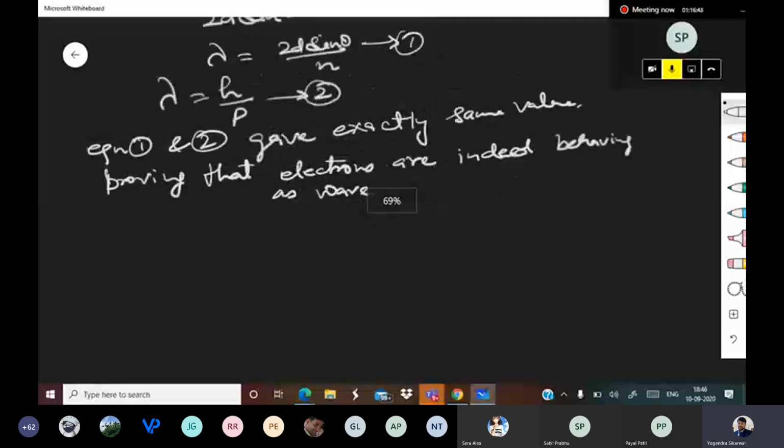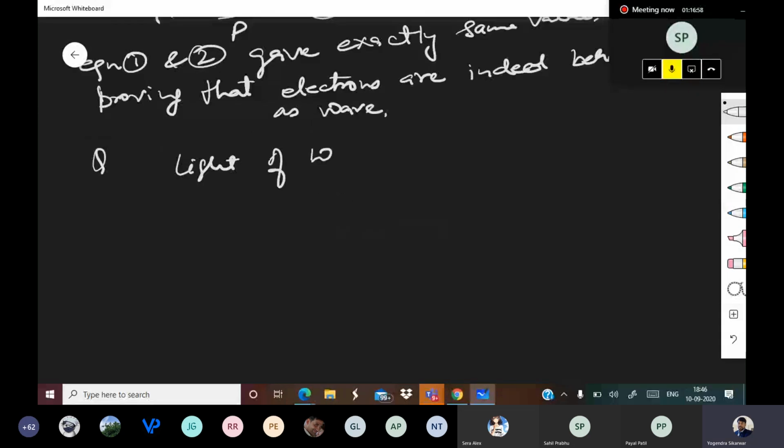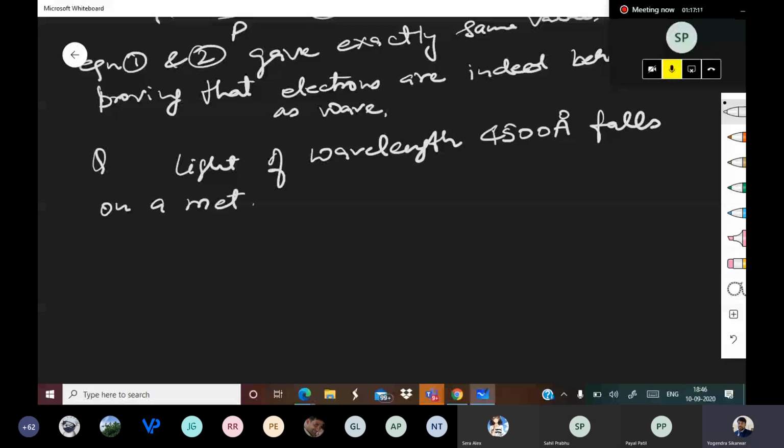Question: Light of wavelength 4500 angstrom falls on a metal of work function 2 eV.